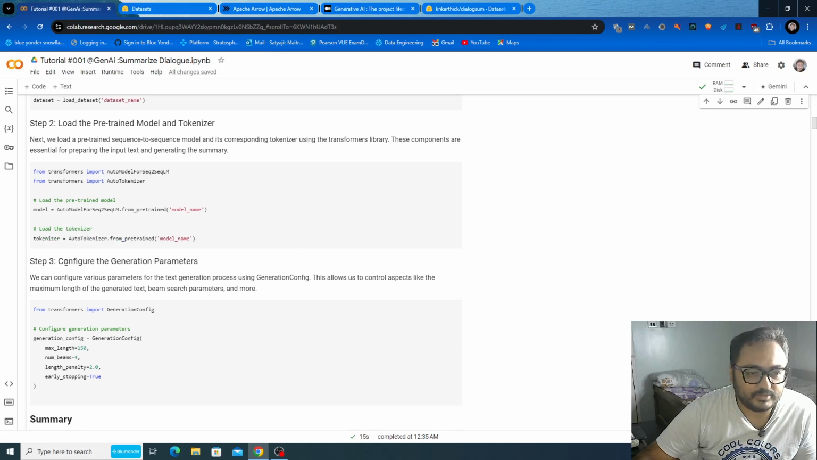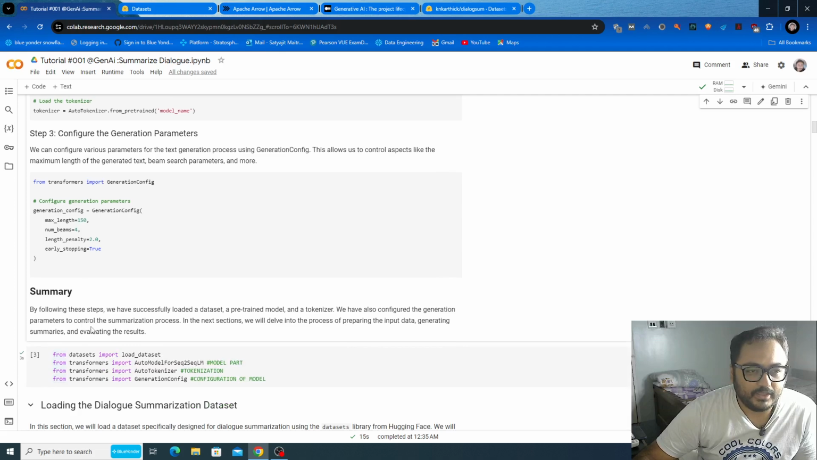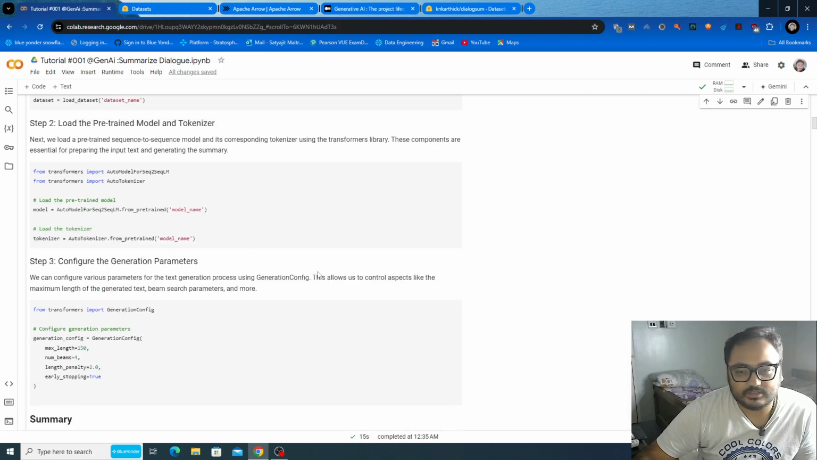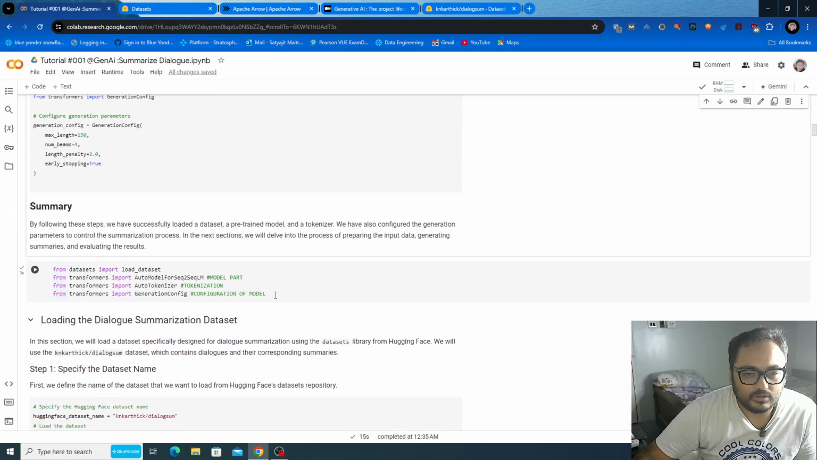And the third step is doing the configuration of your generation parameters, like what can be the maximum length, the number of beams, the length penalty, whether you need early stopping or not. This is the overall thing for this sequence to sequence job. So these 4 lines of code are the required imports.